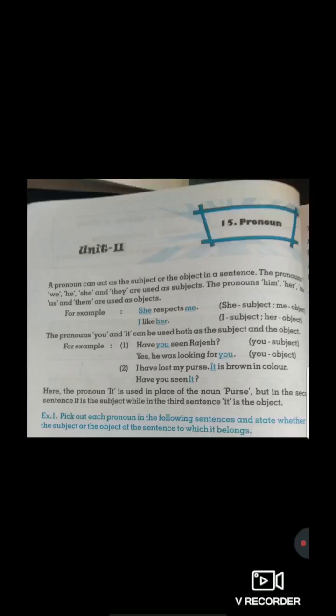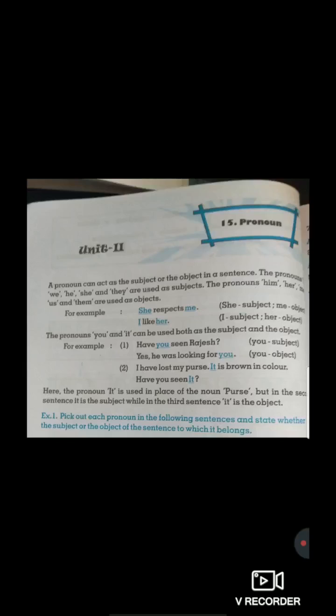So students, everyone understood what is subject and object? Okay. Now I am going to explain you with the example so that you can understand very well what is pronoun and in that what is subject and what is object.